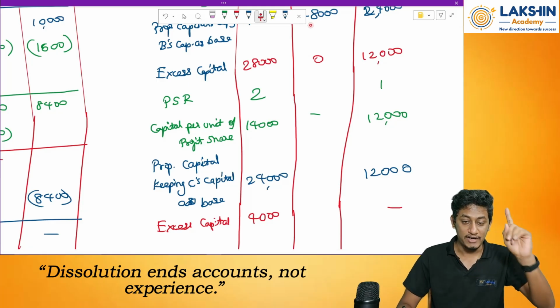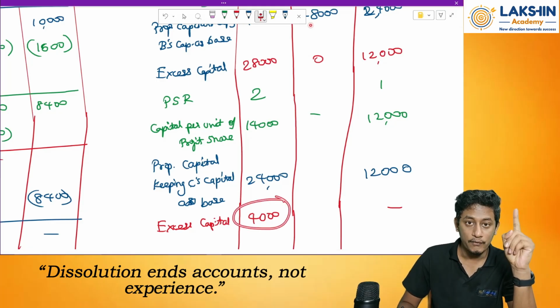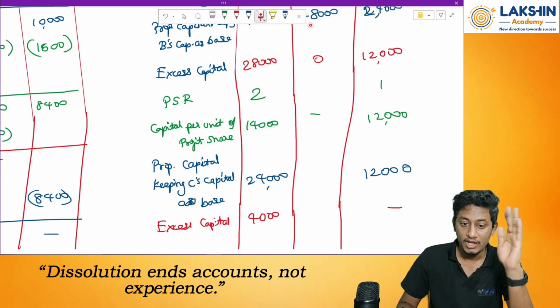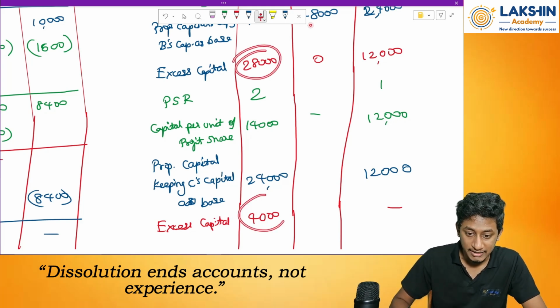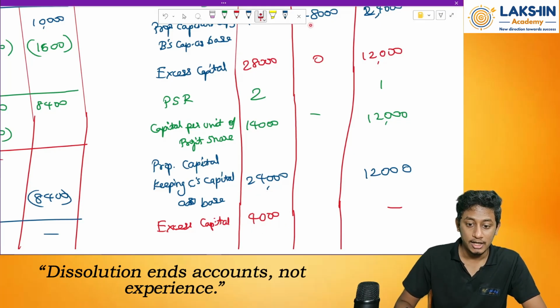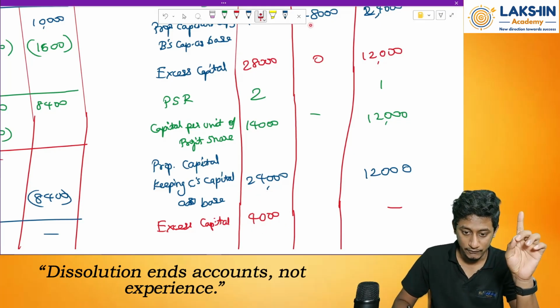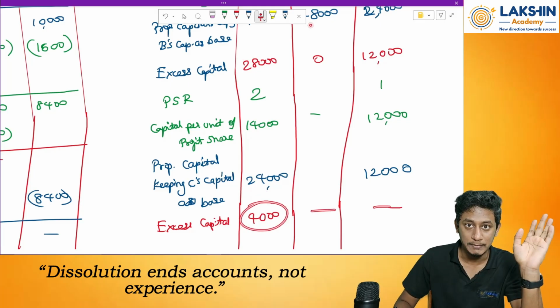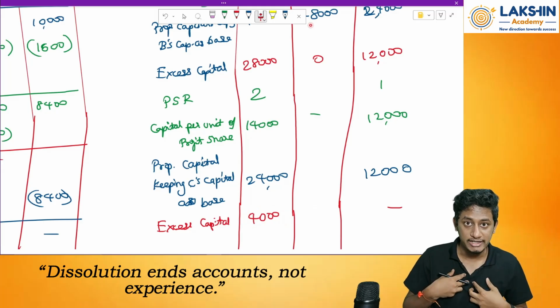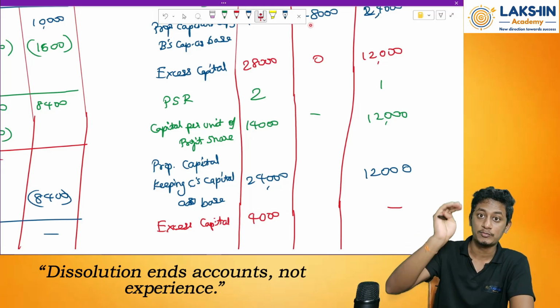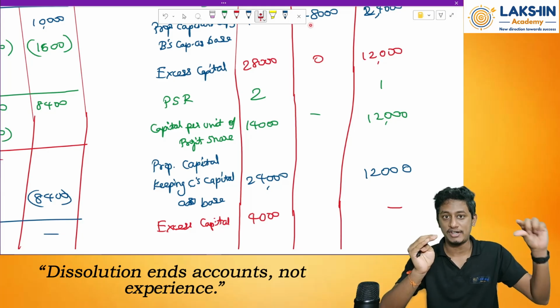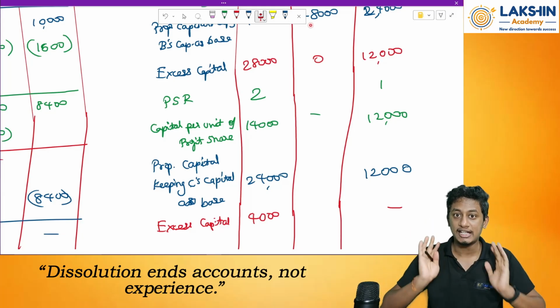First payment will be 4,000 rupees to Mr. A. Then second payment will be 28,000 minus 4,000. See, first payment will be 4,000 rupees. Nil to both the people. See, what is my motive here is to pay off them, to pay the first person who has most capital with respect to his profit share. I will go on making it equal to them, right?